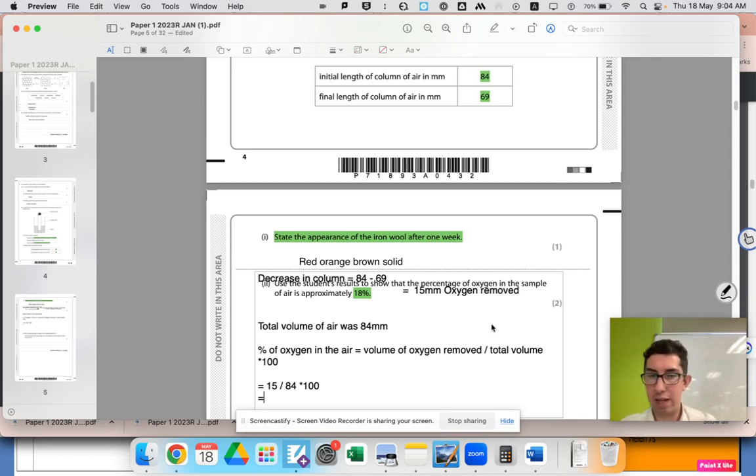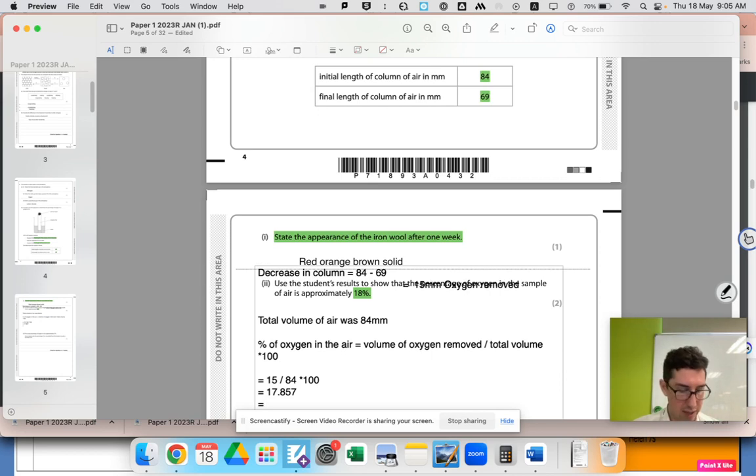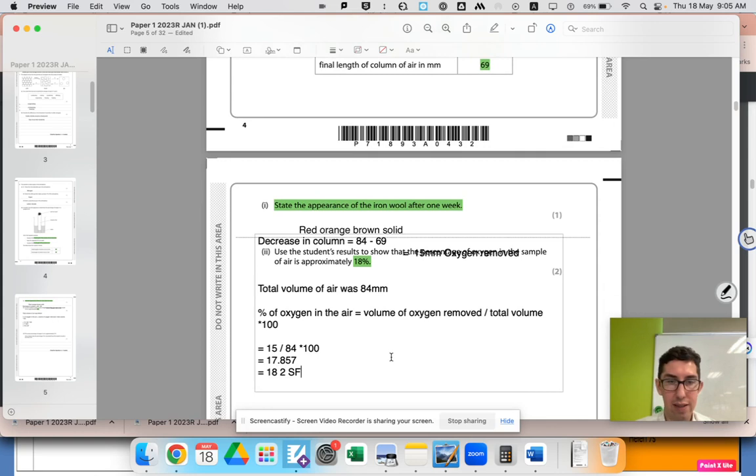I plugged it into my calculator and it comes out to 17.857 and a load of other stuff, but I don't need to go all the way through the decimal places. It wants us to tell us approximately 18. If you went to two significant figures, the 8 before the 7 tells us that we have to round the 7 up to an 8, so 18 to 2 SF. Okay, so that's our working.